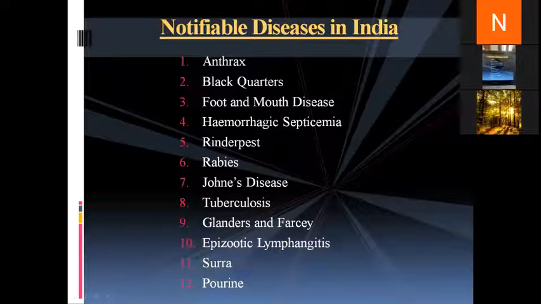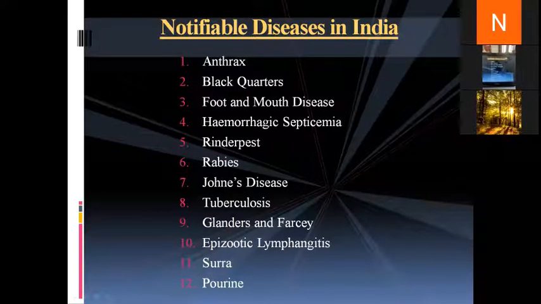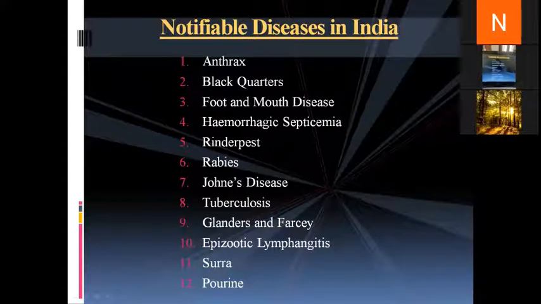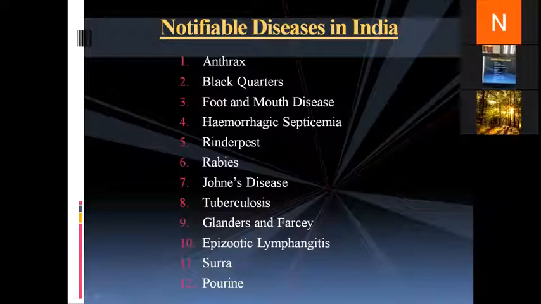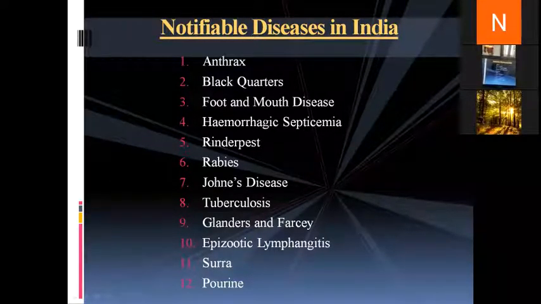So out of these 12 diseases, if any disease is observed in any animal in antemortem examination, we discard the entire lot and notify the authorities, that is, the authorities of the slaughterhouse as well as the authorities from where the animals have been outsourced. And depending upon the disease, the mode of disposal of the carcass is determined. We will discuss the mode of disposal in later slides. So just take note of the notifiable diseases here, and we'll move to the next slide.